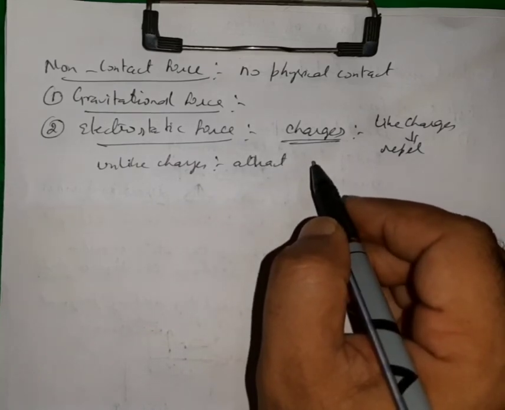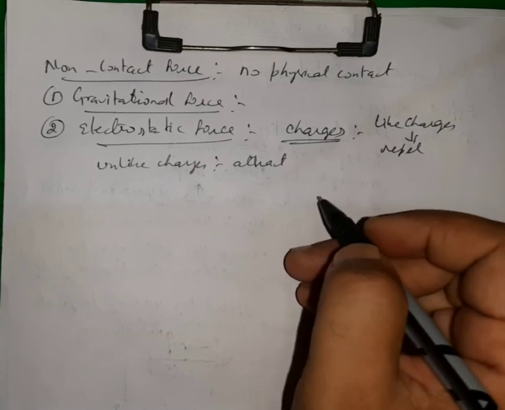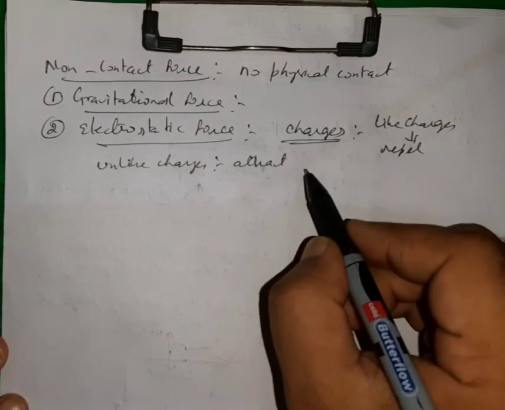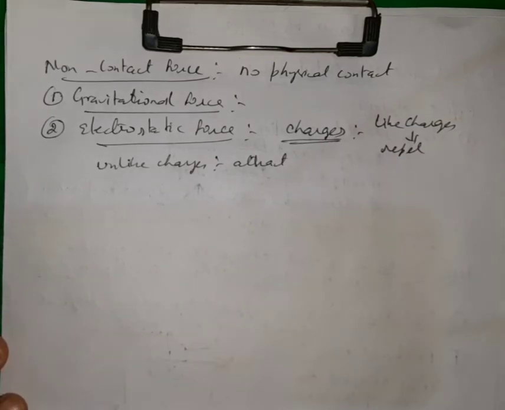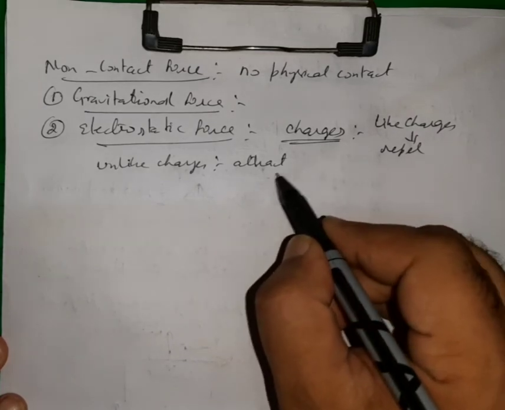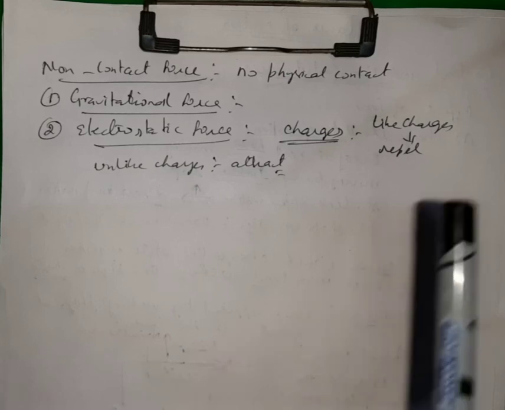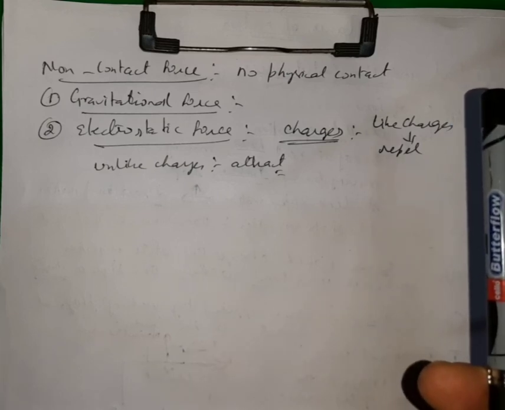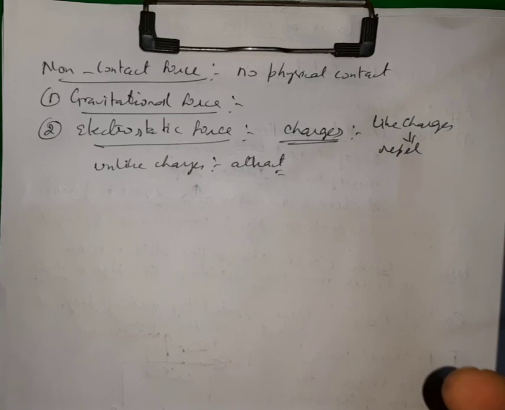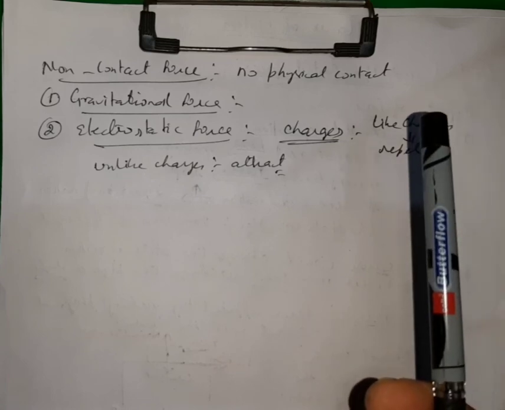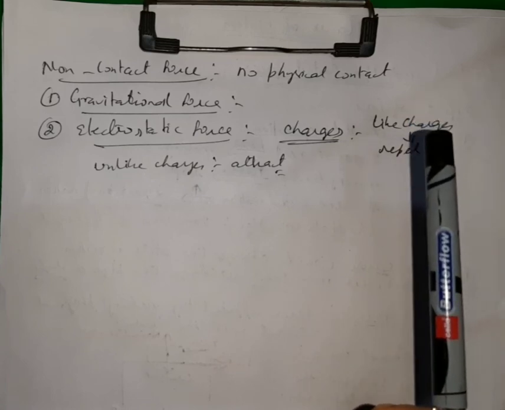But in this case also there will be no contact between the charges, but still they will attract each other. Sometimes we have seen that if we rub some scale with our hair and bring it closer to the paper, then that paper may get attracted towards the scale.